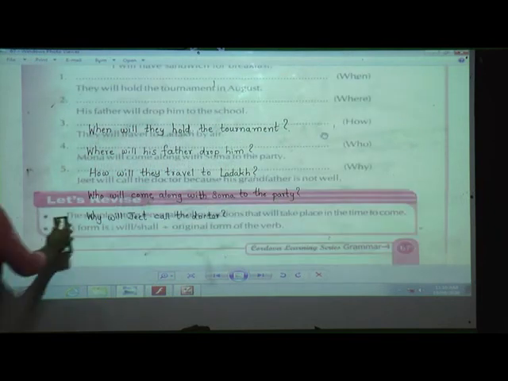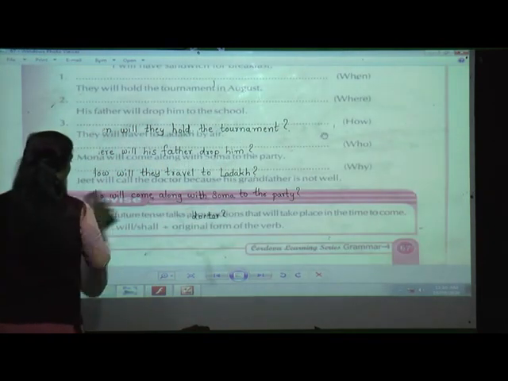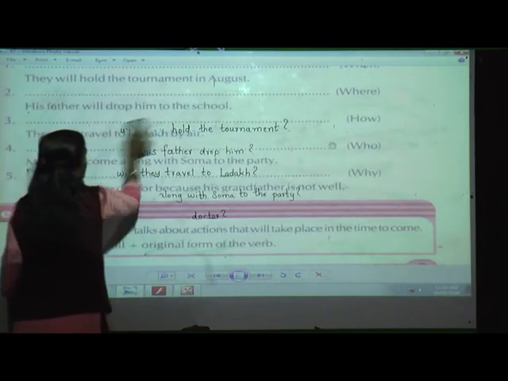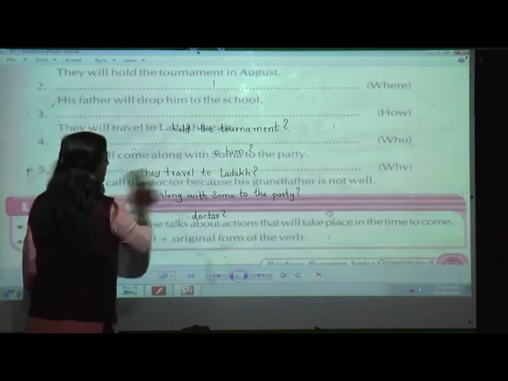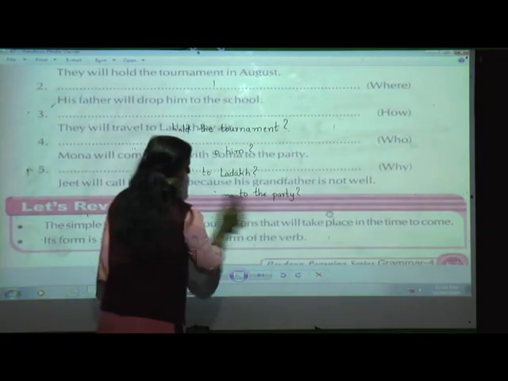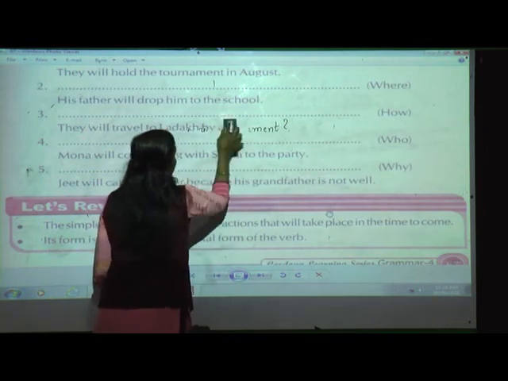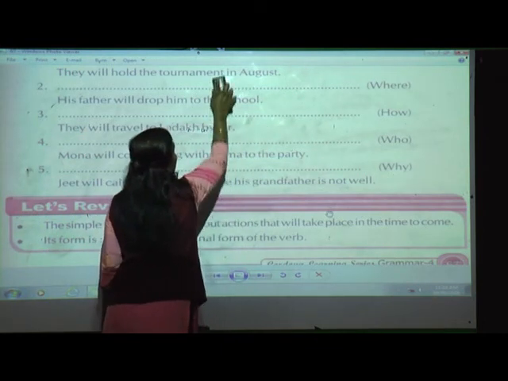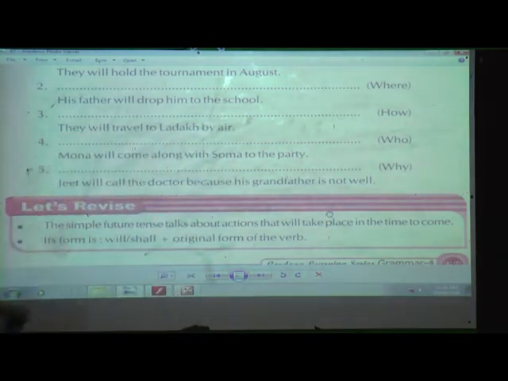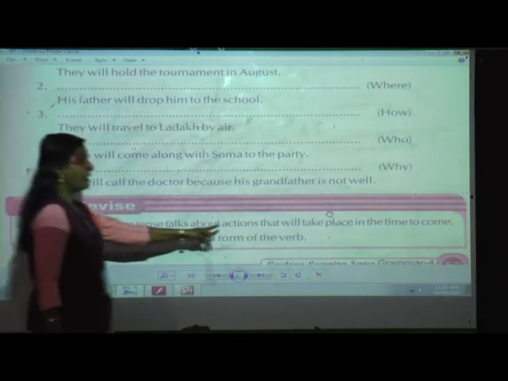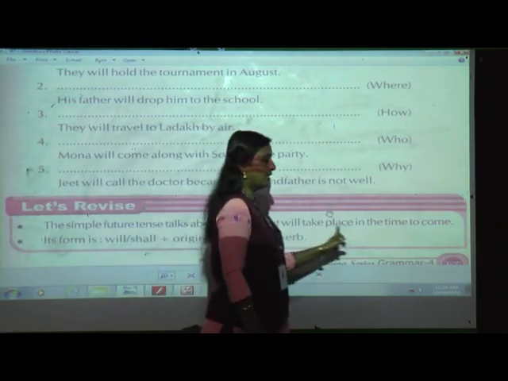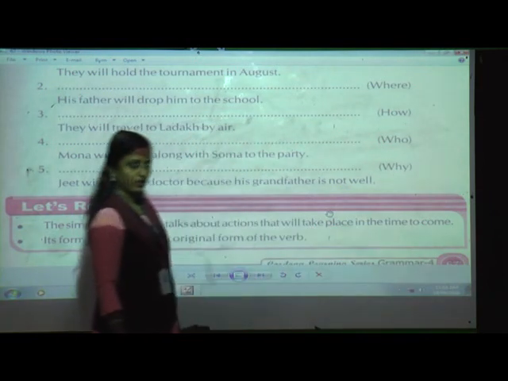We'll go for revision part. So what we have learned today, students? We have learned simple future tense. You can see in that block simple future tense revision is given. The simple future tense means what? The simple future tense talks about action that will take place in the time to come.